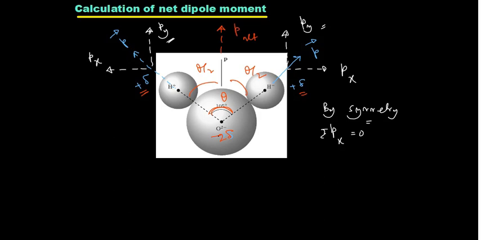So I can write p net vector is equal to 2p into cos of theta by 2 j cap. So that will be the net dipole moment here in this case. So whenever two dipoles are aligned at some angle, we can figure out through the vector calculation. Okay, right. Next, we are going to calculate the electric field generated due to a dipole at several positions.